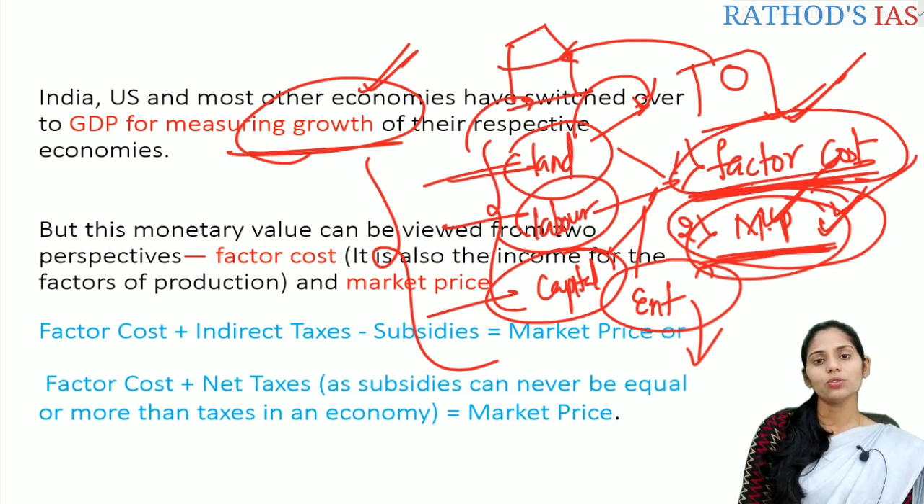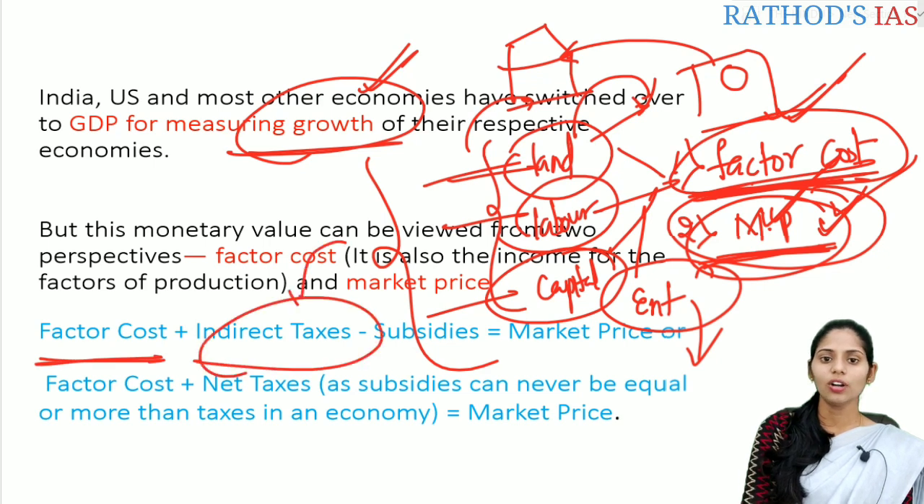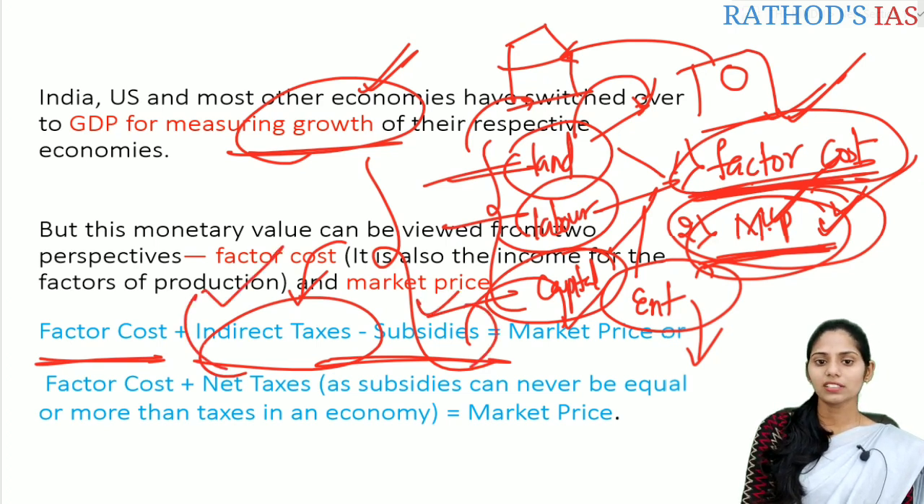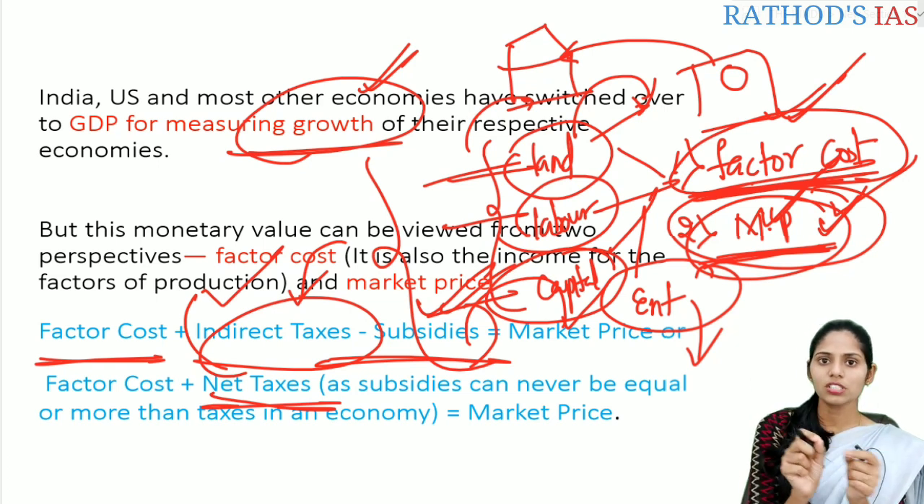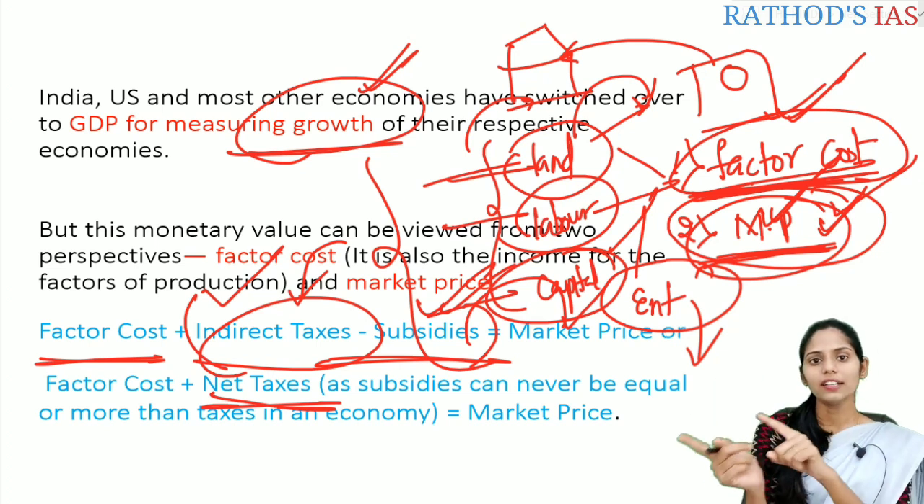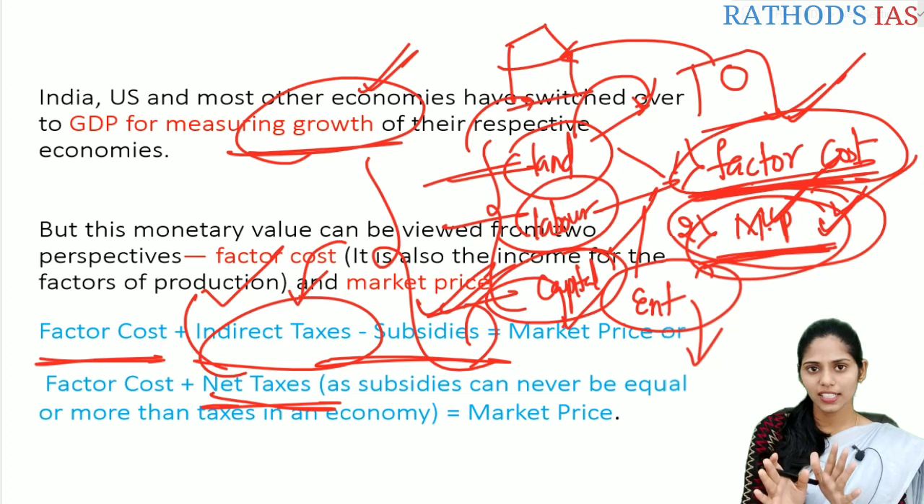To calculate the factor cost and the market price, there is one formula. Factor cost plus indirect taxes levied by the government on that product, minus the subsidies, gives the market price. Indirect taxes minus subsidies is called net taxes. Net taxes means we are subtracting the subsidies from the indirect taxes levied by the government. So to the factor cost, we add these net taxes, and then we get the market price. Is it clear so far?